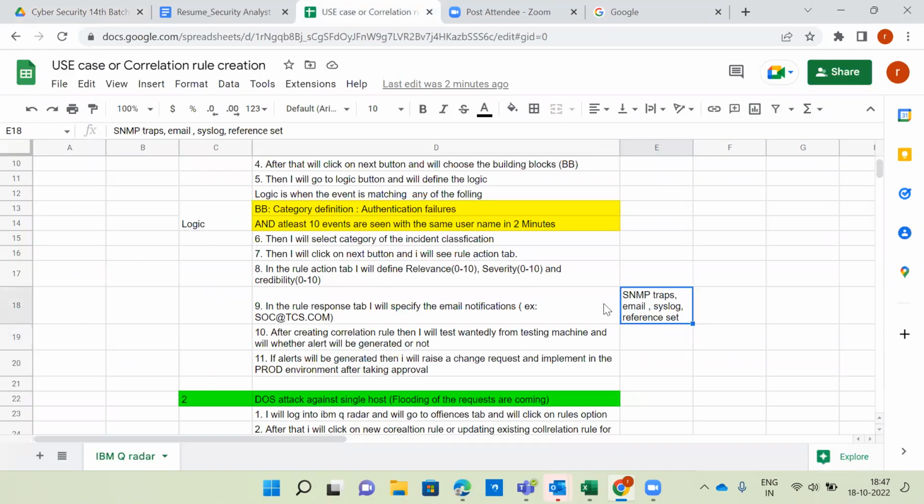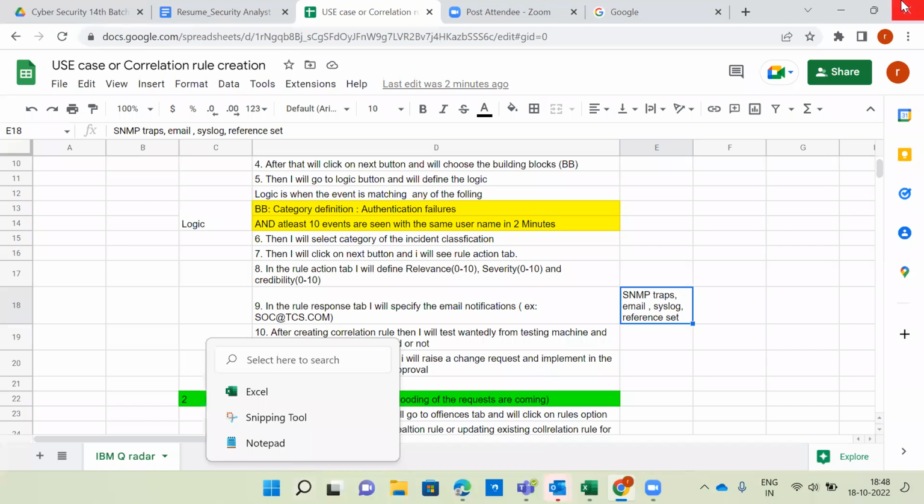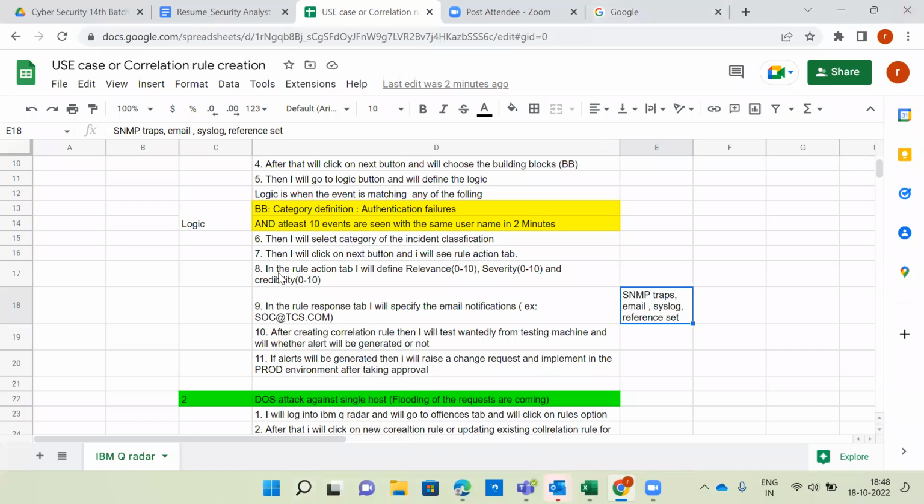So this is the way we can configure the rule response. For example, email notification is the most popular. So sock@tcs.com, I gave TCS as an example; whatever company you are selecting, if you want to create a correlation rule, you have to give that company name. After creating the correlation rule, I will test it from a testing machine to see whether this use case works or not.